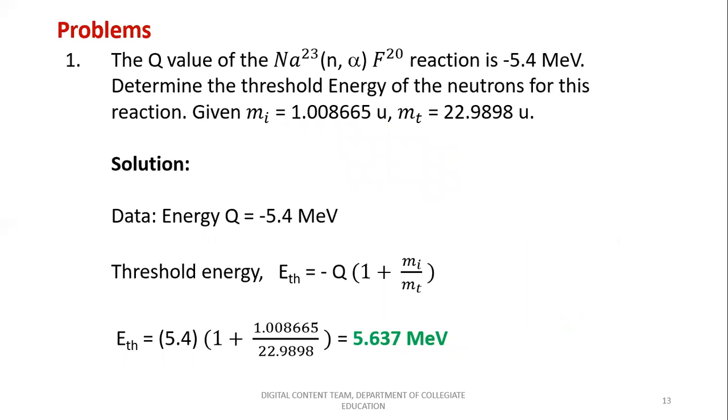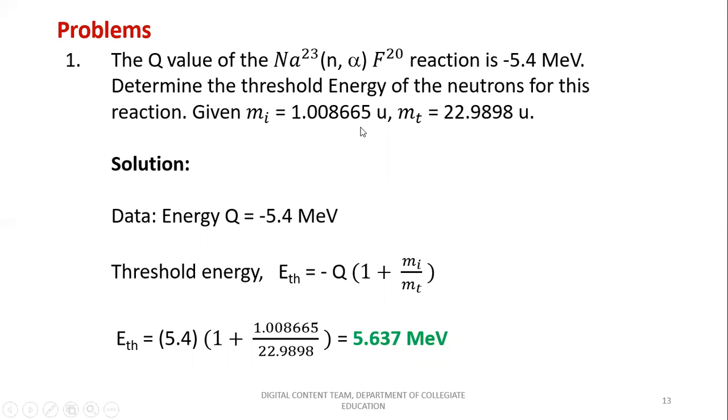So let us move on to the problems part. First problem: the Q value of the sodium within the bracket n comma alpha with the product nucleus F20, that is fluorine 20, reaction is associated with the energy minus 5.4 MeV. Determine the threshold energy of the neutrons for this reaction.